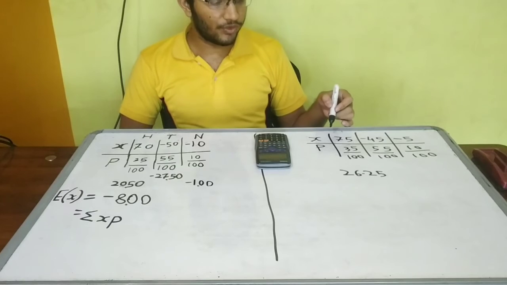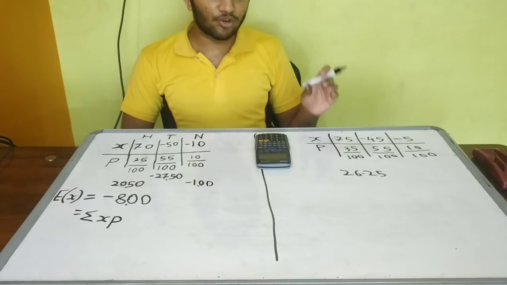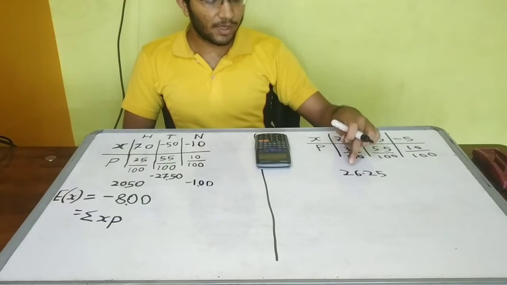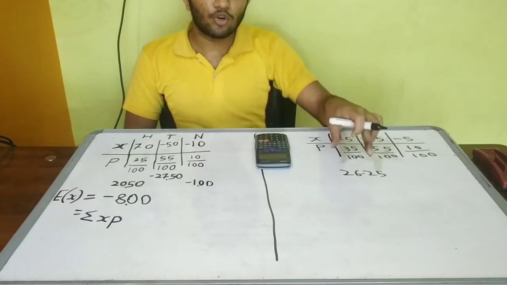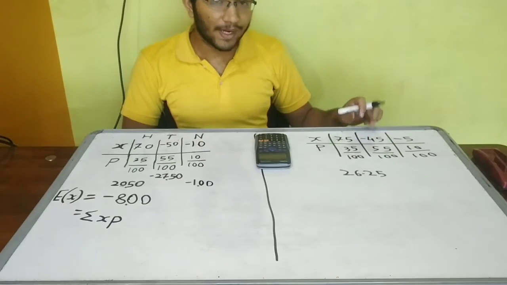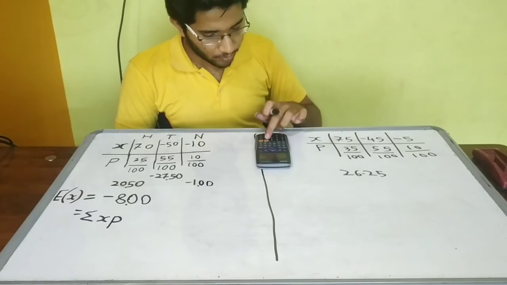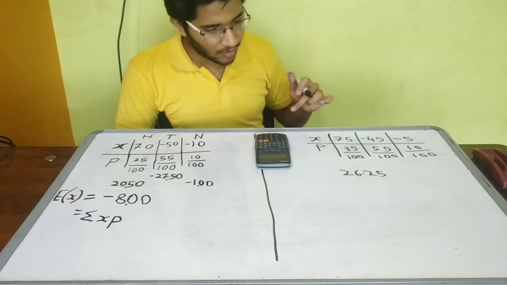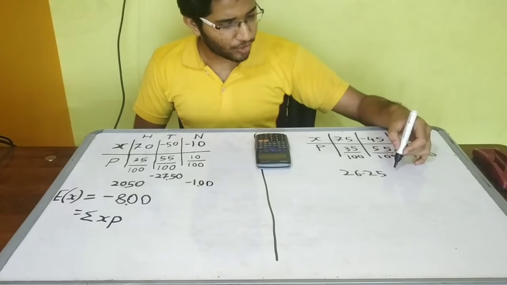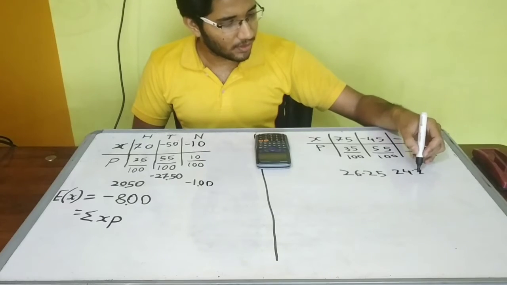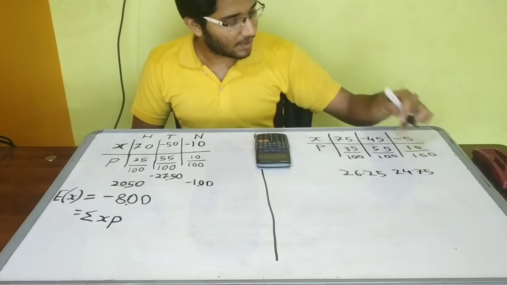And it is positive, which means we are getting on an average for every game approximately 26.25 rupees from heads. From the part of tails, what is happening? 45 into 55 is 24.75, and it is negative.